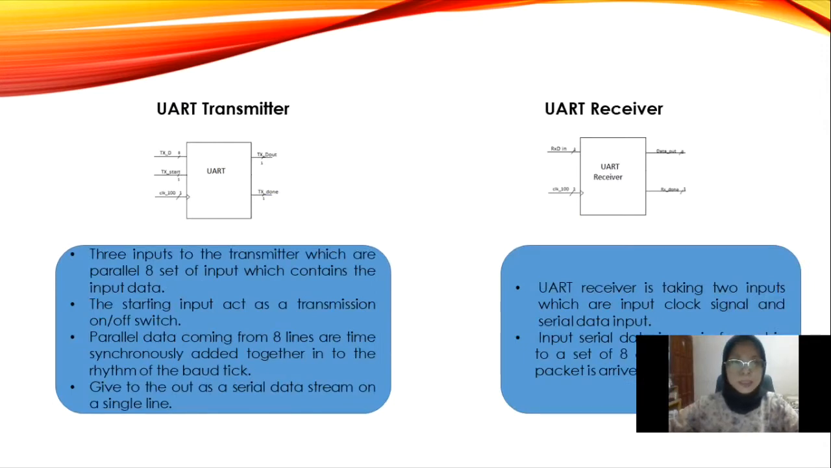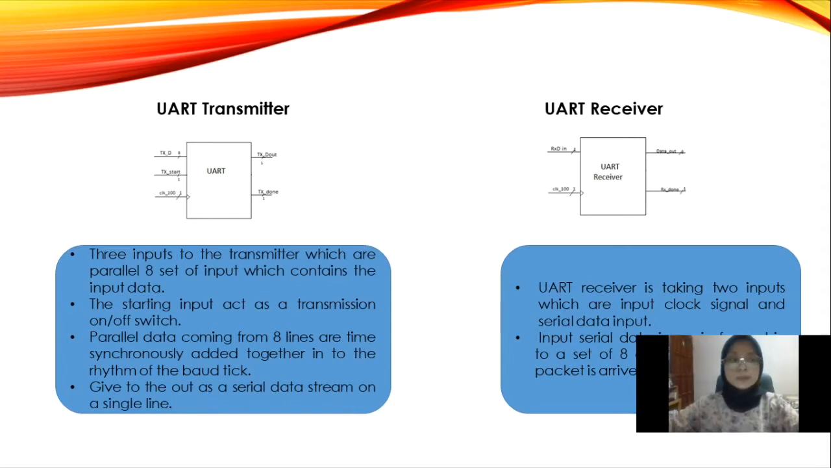For UART transmitter, there are 3 inputs to the transmitter, which are the parallel set of input which contains the input data, and the start input, which acts as a transmission on or off switch. Parallel data coming from the data lines are time-synchronously added together in the rhythm of the baud, which gives the output as a serial data stream on a single line.